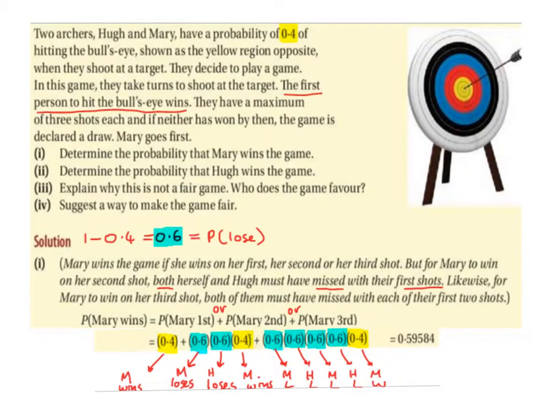Or, which means add, Mary wins on her third shot, means Mary loses on the first, and Hugh loses on the first, and Mary loses on the second, and Hugh loses on the second, and then finally Mary wins on the third. So this is going to be 0.6 times 0.6 times 0.6 times 0.6 times 0.4, and then adding them we get 0.59584.